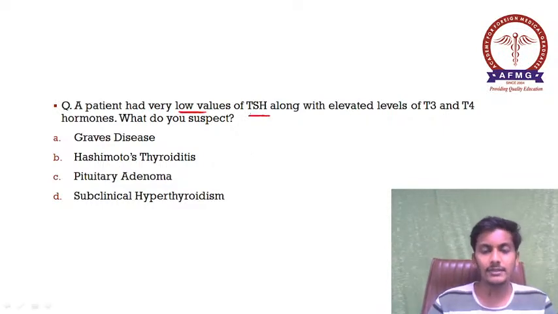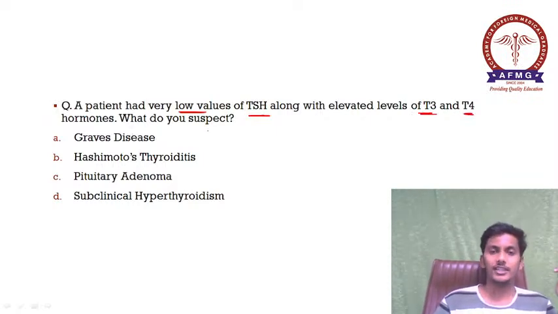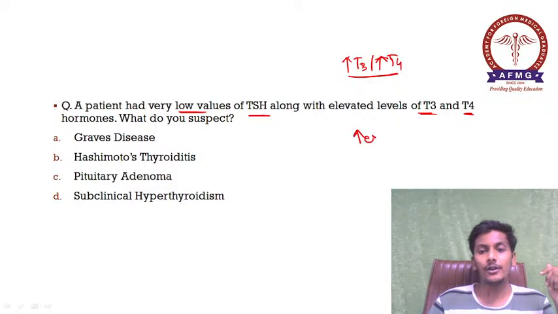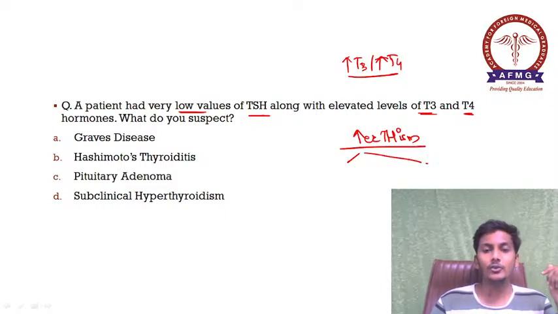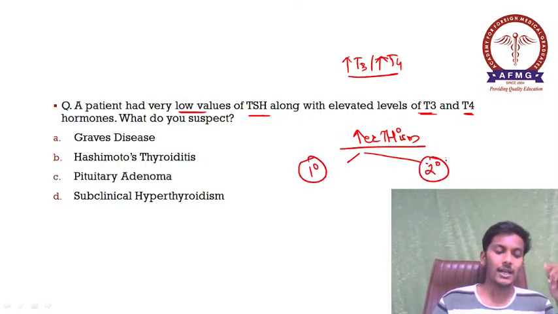Moving further, a patient had very low values of TSH. So there is low TSH along with elevated levels of T3 and T4. What do you suspect? So definitely if there are elevated levels of T3 and T4, we are suspecting hyperthyroidism. Hyperthyroidism can be of two types. Either it can be primary hyperthyroidism or secondary hyperthyroidism.